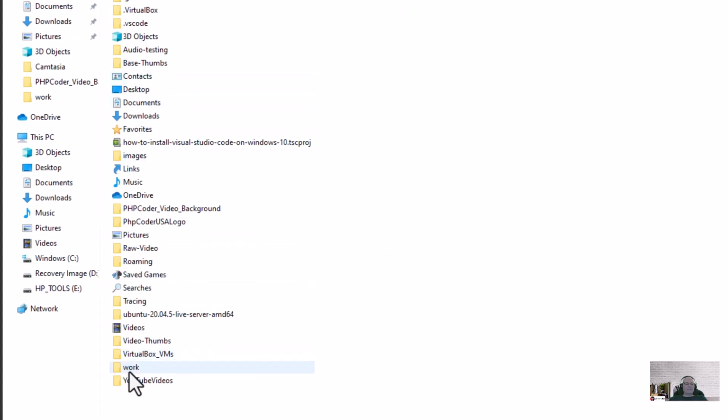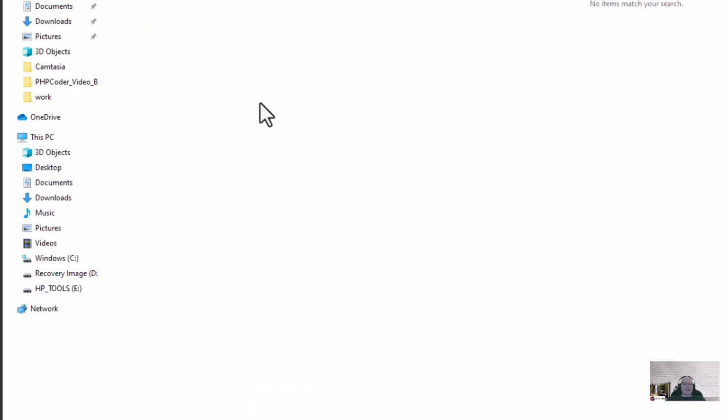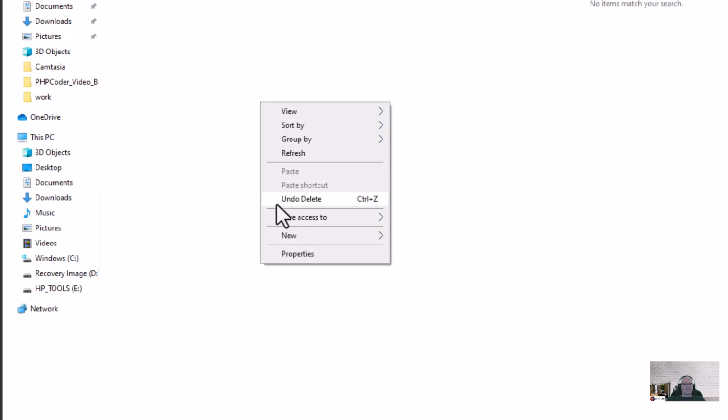Now I have a folder named work, and the reason I have that is for backup. So if I want to do a backup, I just copy this to my external drive, and it backs up all my work. It saves it externally. So I click on work.